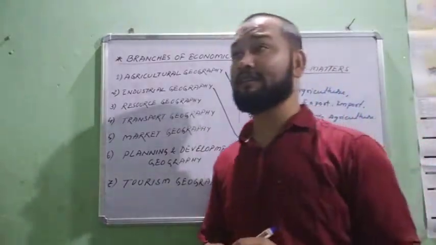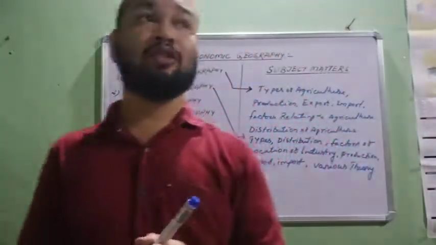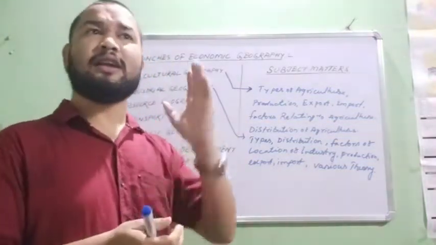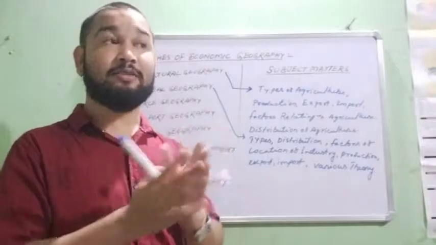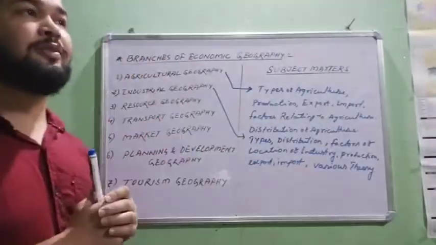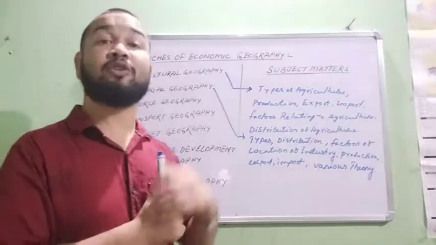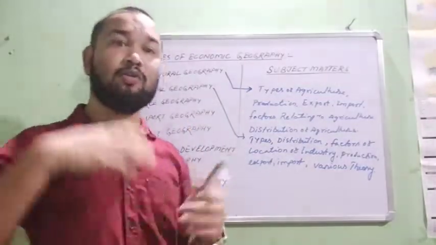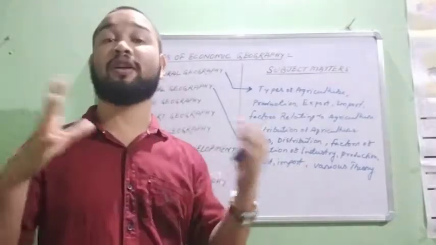That means industrial geography studies the types of industry, like large scale industry, small scale industry, and cottage industry. It also includes the distribution of industry, how industries are distributed over the globe.